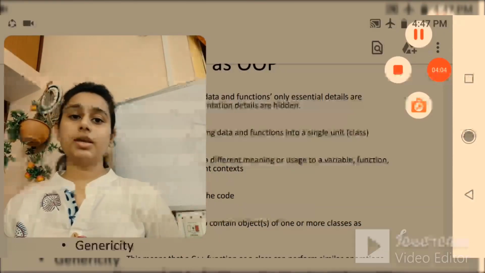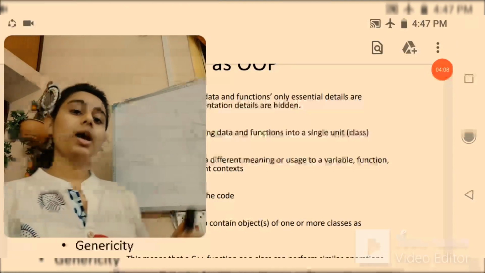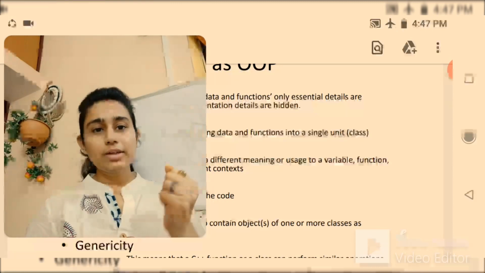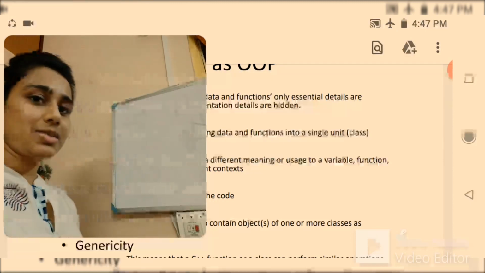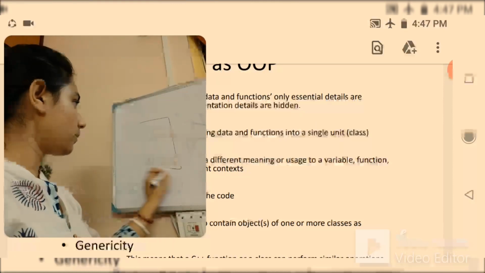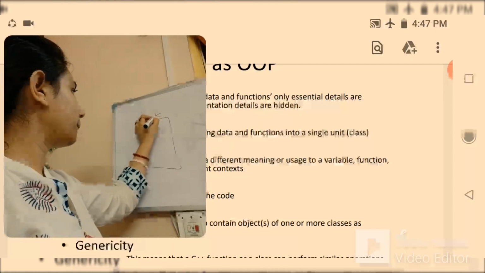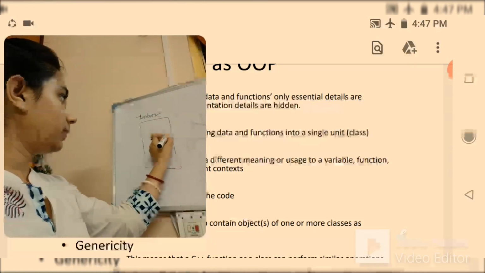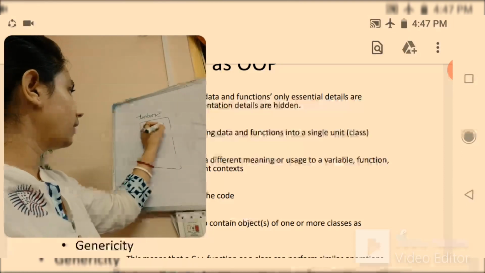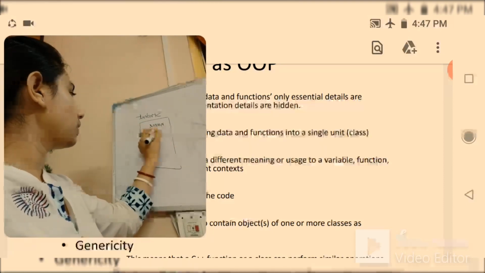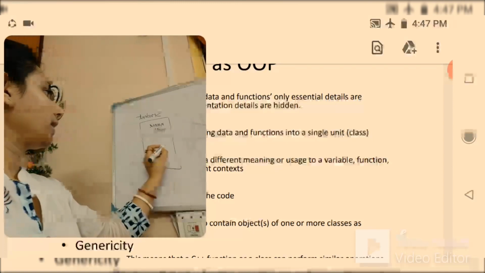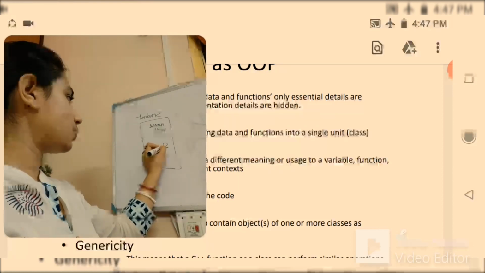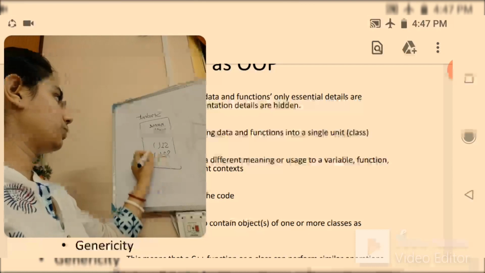The next thing is encapsulation. When data and functions are combined, or encapsulated in a single unit, this is known as encapsulation. If I draw this, say the class name is Student, and you write here the name of the student, roll number, and some behavior of the student, say S1 and S2, the functions.